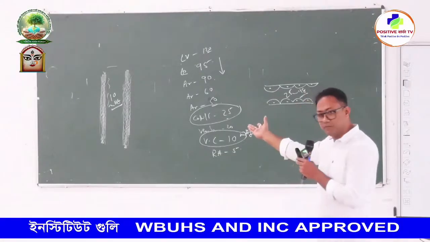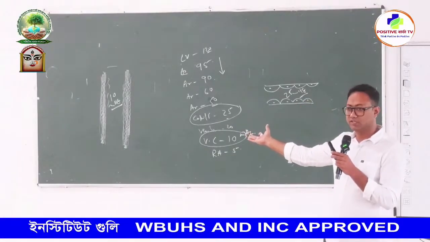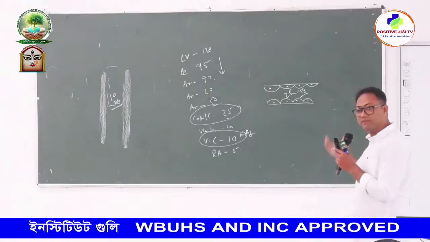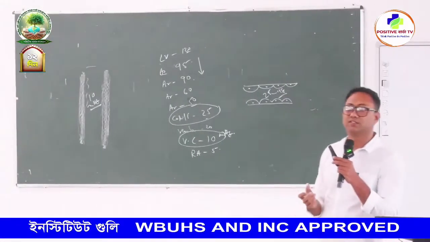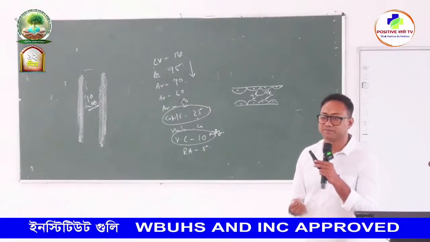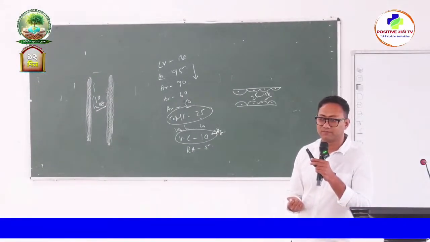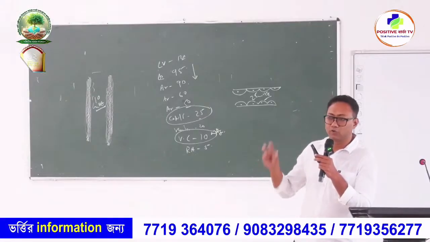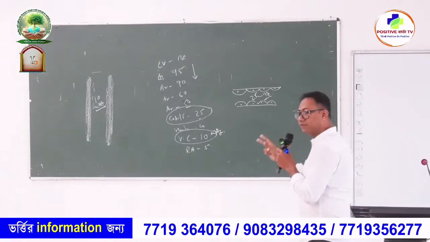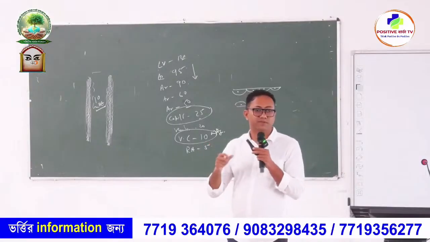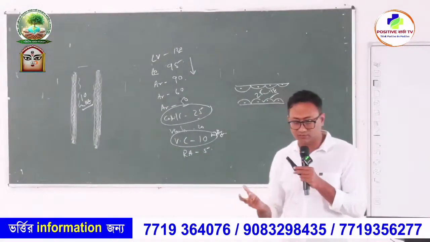So in the vena cava I am giving 10 millimeters of mercury pressure and in the capillary I am giving 25 millimeters of mercury pressure. Is this not an injustice? The capillary is a weak child and I am giving it 25 mm Hg pressure, and the vena cava is quite strong, I am giving it only 10 mm Hg pressure.